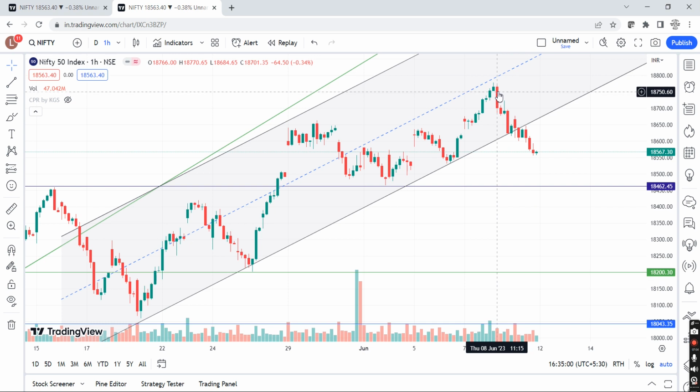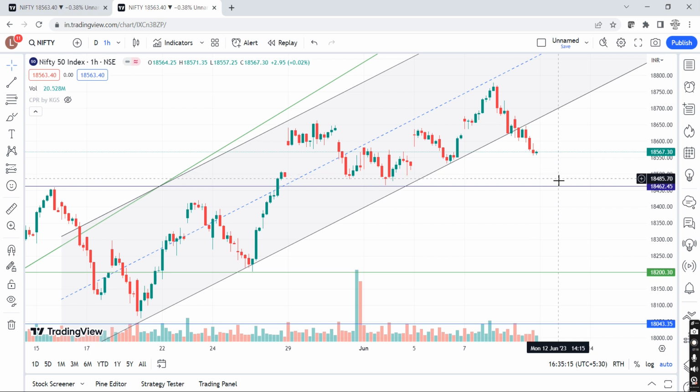Since the 8th of June 11:15 AM candle, the lower lows frames are being maintained, and this frame is not broken, right? This lower lows is not broken. So if we open flat and a negative price action is seen, we will go for a shorting journey. And we will see if there is any support near 18,460.